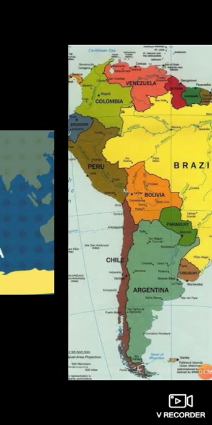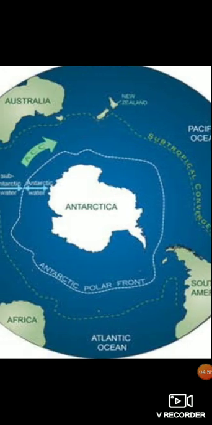We will now be learning about Antarctica, which is the fifth largest continent. And as you can see in the map, it is at the bottom of the world map. We've studied the other continents on top, but Antarctica is at the bottom. So it is obviously in the southern hemisphere, at the south of the map.